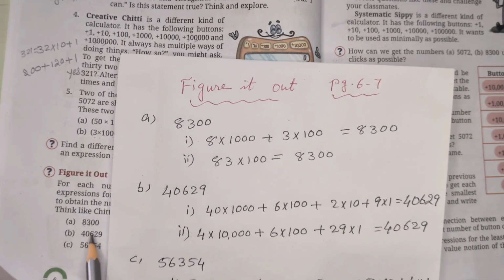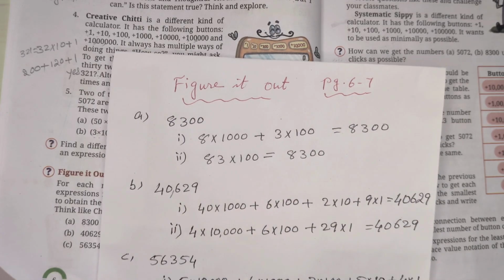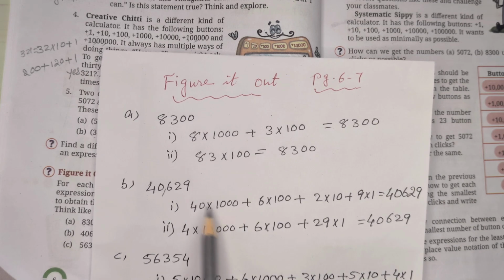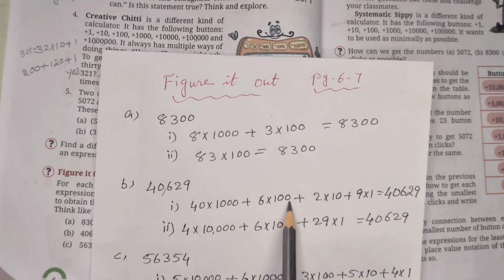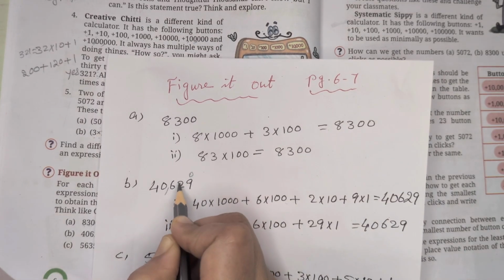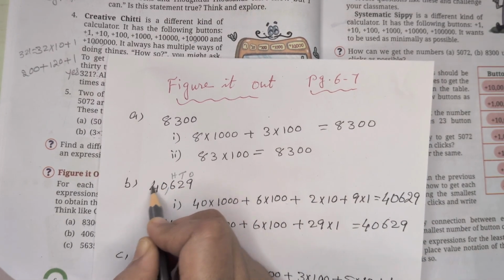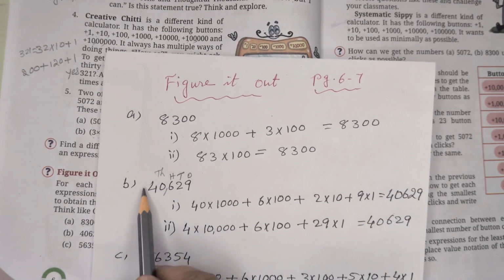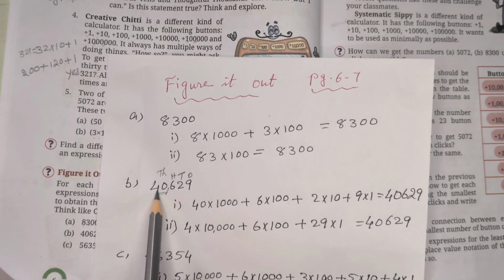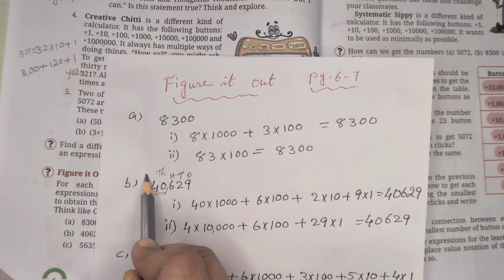Next number, 40,629. This much in thousands, so 40 into 1000. 6 in the hundreds place, 6 into 100, 2 in the tens place, and 9 in the unit place or ones place. So 40 into 1000, 6 into 100, 2 into 10, 9 into 1. We will get 40,629. Another method, if you are taking 4 only here, then 4 in the 10,000 place.